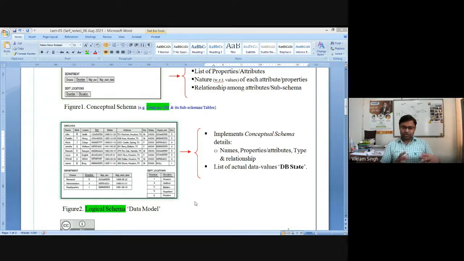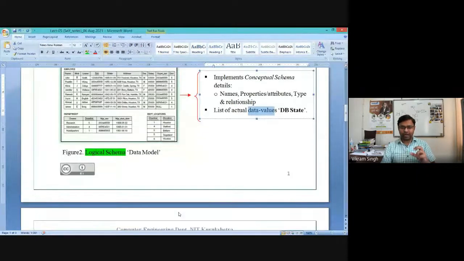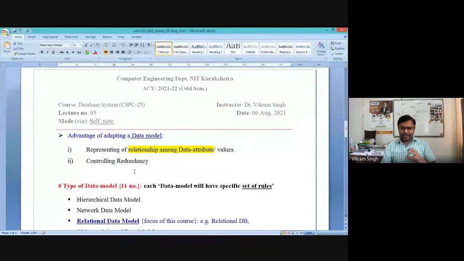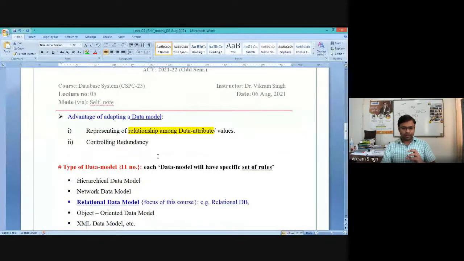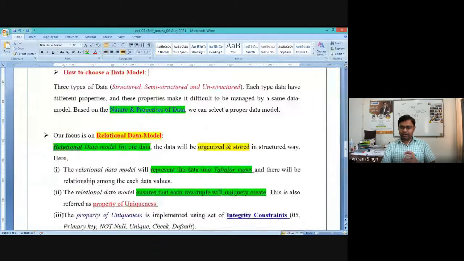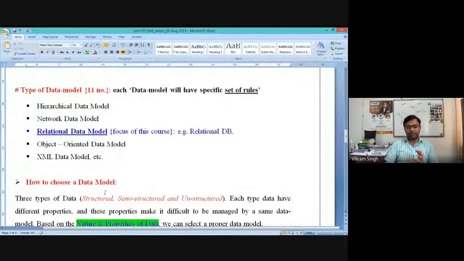That is for sure. So wherever we are saying we are creating the actual database system using a data model, it is not possible that we will have only one data model. There are various data models available. If you see carefully, if you list them down, there are broadly 11 different data models available. So whenever we are creating a database, based on the nature of the data which we are gathering, which we are dealing with, you should carefully select a data model, right?